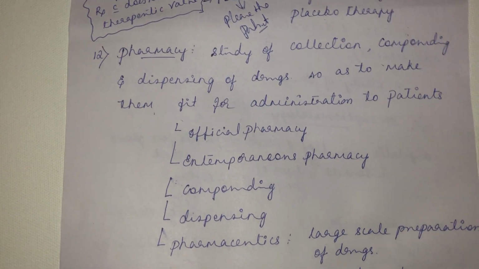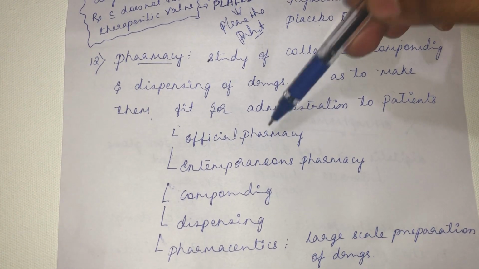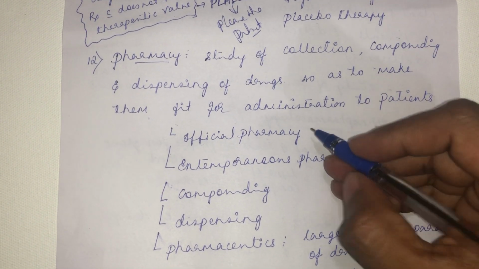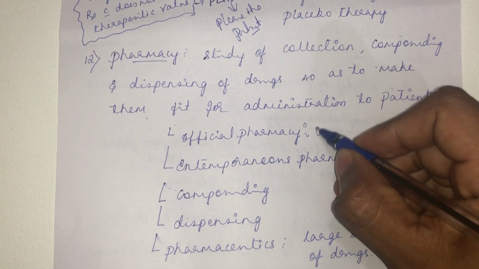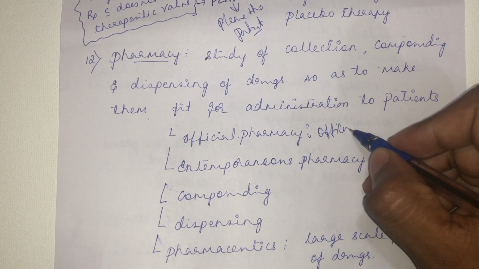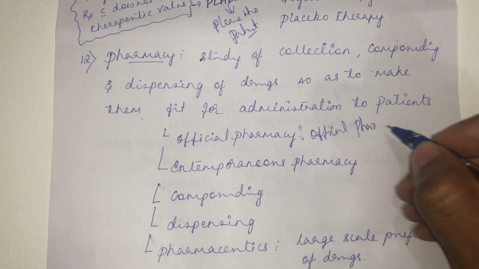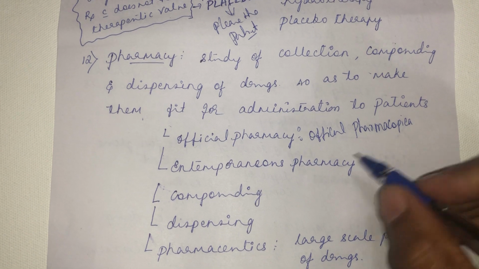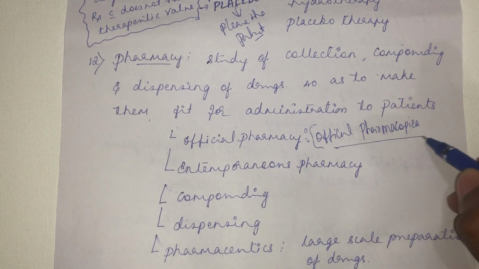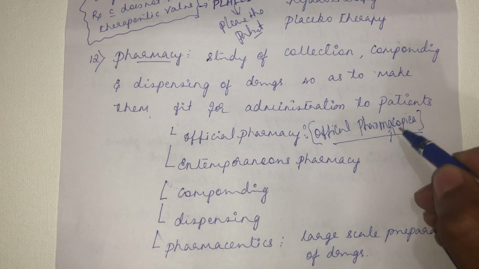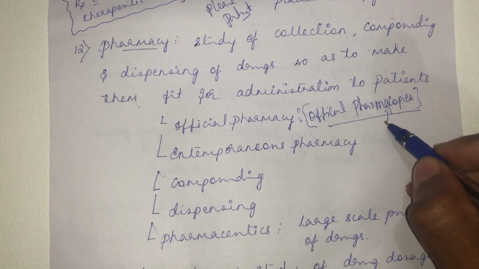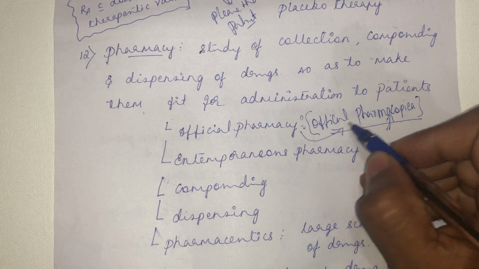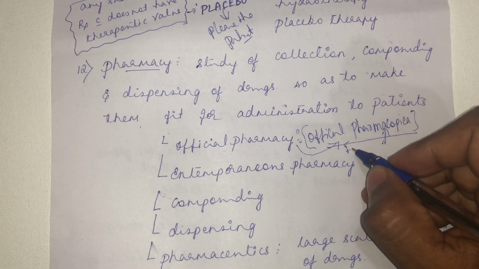So terms related to pharmacy: official pharmacy. What do you mean by official pharmacy? All these things, the collection, compounding, dispensing of the drug, if it is done according to the official pharmacopoeia. I told you pharmacopoeia is a text that comprises the ABCD about a drug. Right from the source to the dosage of the drug, everything will be there in the pharmacopoeia, and how to prepare the drug also will be there. In India we have the Indian Pharmacopoeia.